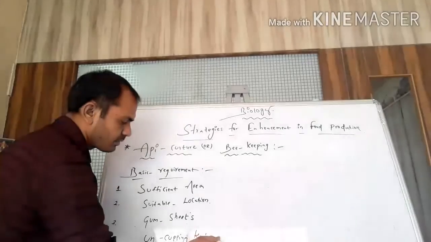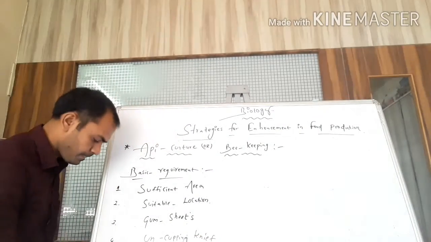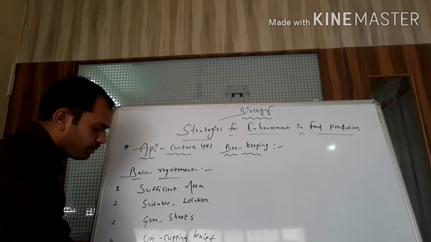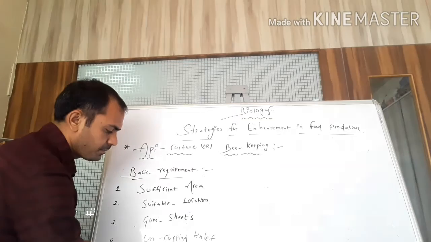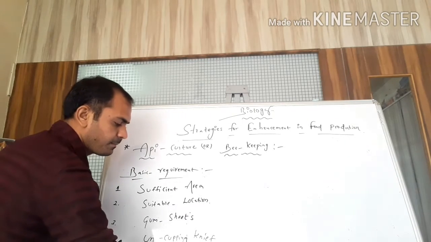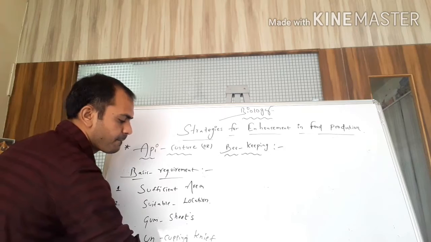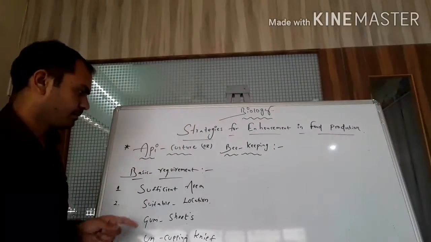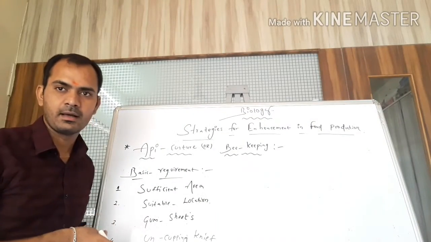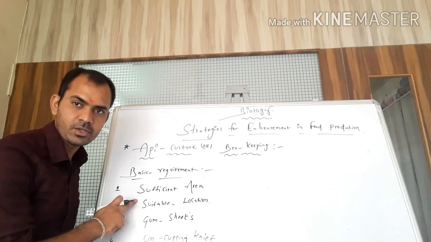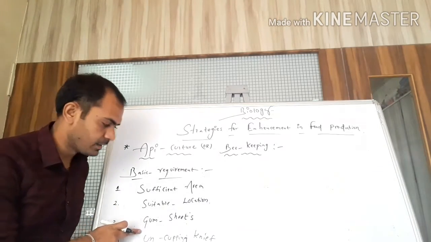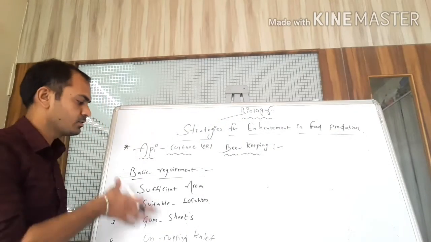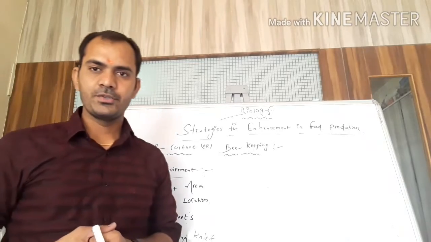Now the fourth one, students, is the uncapping knife. What is that? The uncapping knife. Now the fifth one, students, is proper material maintenance. Proper material maintenance is one of the five basic requirements to start the apiculture industry. First of all, suitable sufficient area, second suitable location, third gum sheets, then the uncapping knife and proper material maintenance. These are the basic requirements of the apiculture industry.